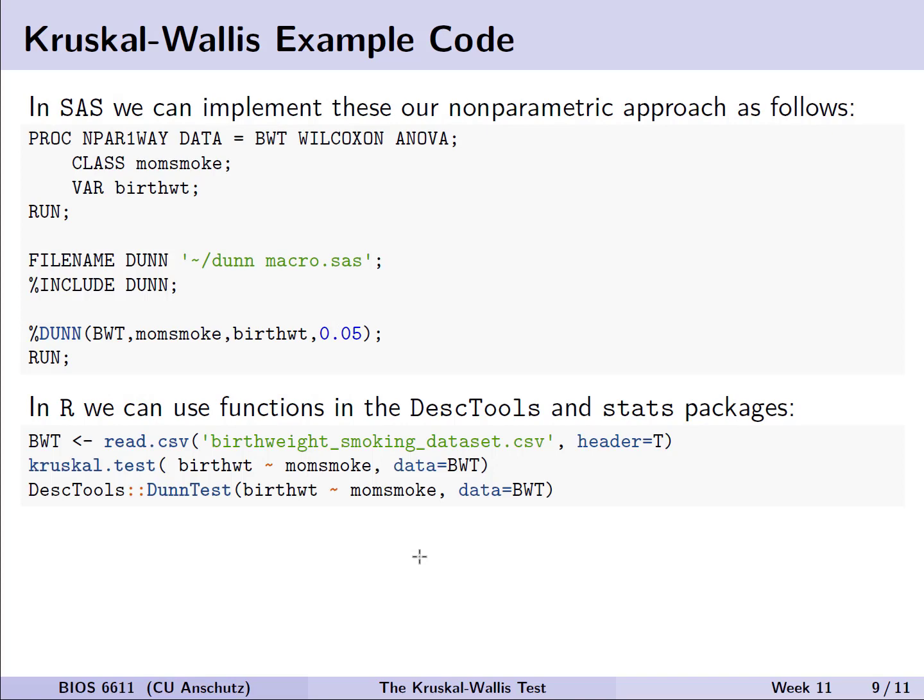The code to implement the nonparametric approach in SAS with the post-hoc testing is a little more complicated since we have to implement the macro, but generally we can use PROC NPAR1WAY to do our Kruskal-Wallis test, and then we can use this little chunk of code here to implement the macro that we have available on our course website. In R, we can use the dunn.test and stats packages instead, where we can first read in our data, then use kruskal.test in the stats base package to implement the nonparametric Kruskal-Wallis test, and then we can use the dunn.test function from the dunn.test package to implement the post-hoc comparison of our mean ranks for the pairwise comparisons.